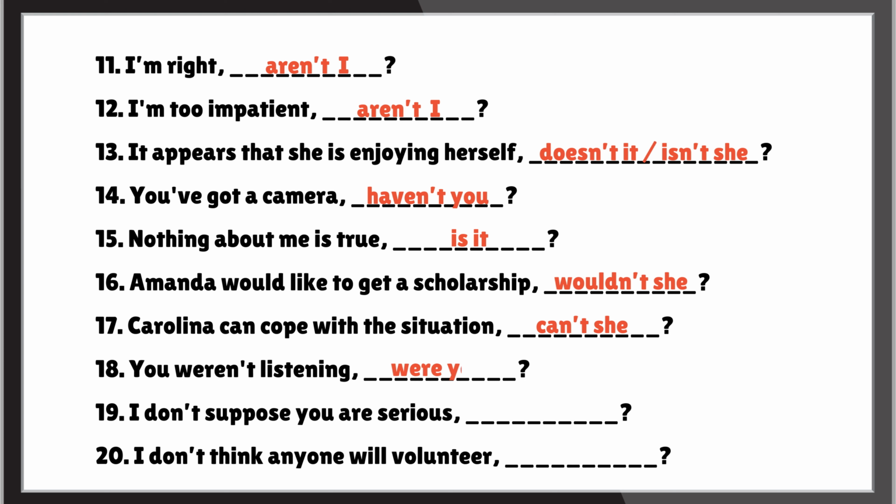You weren't listening, were you? The main statement is negative in the simple past tense, so the question tag is positive in the simple past. I don't suppose you are serious, are you? In the sentence, the main statement is negative because it includes the negation don't suppose. Therefore, to maintain grammatical balance, the question tag should be positive, which is why are you is used. I don't think anyone will volunteer, will they? Again, the main statement is negative and in the simple future tense, so the question tag is positive, and also in the simple future.